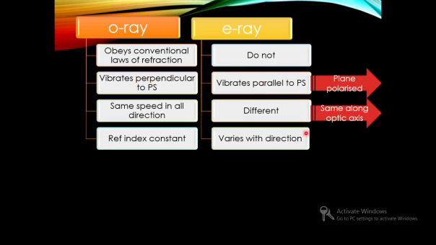And another inference is that though the extraordinary ray has different velocity in different directions, along the optic axis it will have the same refractive index as that of the ordinary ray. So it will have the same speed as the ordinary ray along the optic axis, because it is the axis or direction in which the crystal will appear as symmetric.